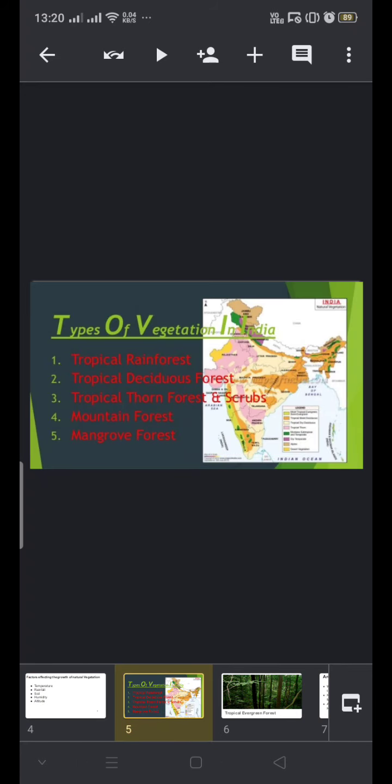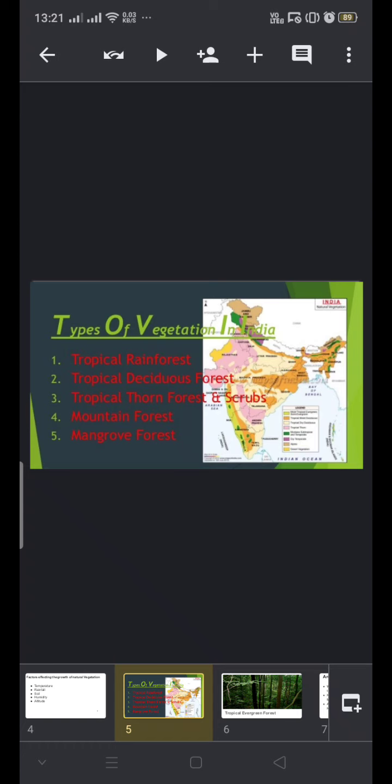Now, the types of vegetation in our syllabus that are also found in India are the tropical evergreen forest, tropical deciduous forest, tropical thorn forest, littoral forest, which we also call the delta or the tidal forest, and the mountain forest.